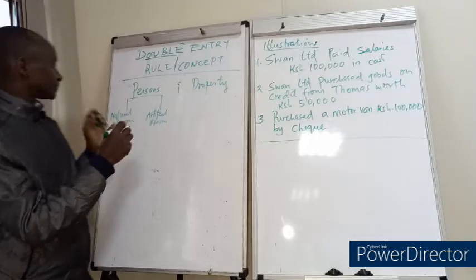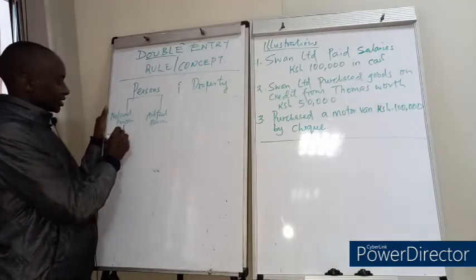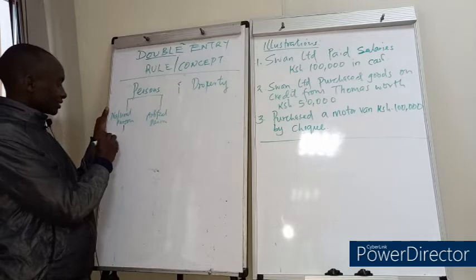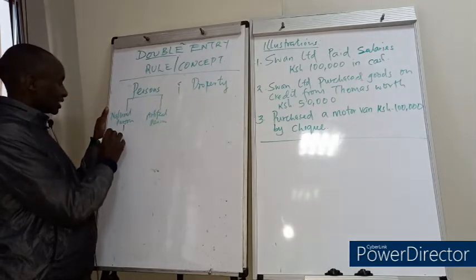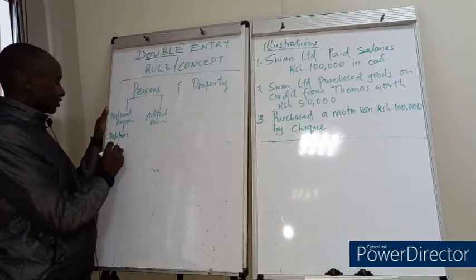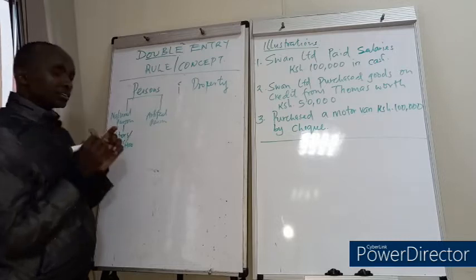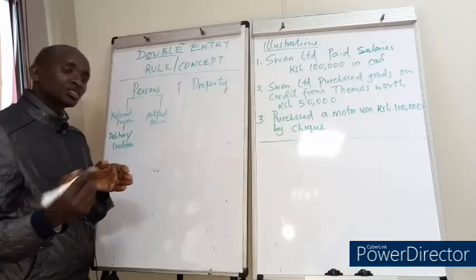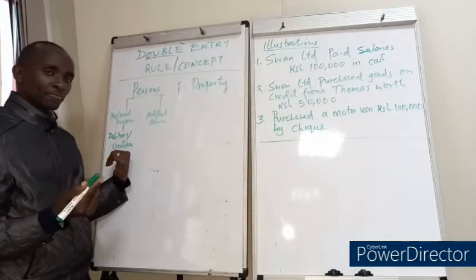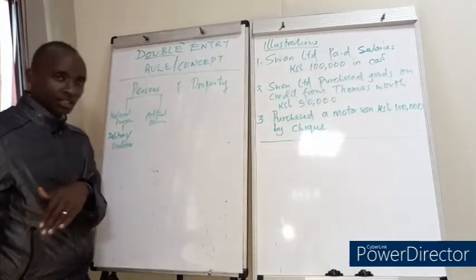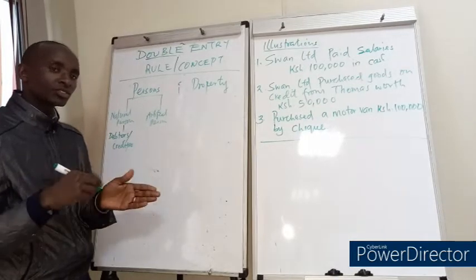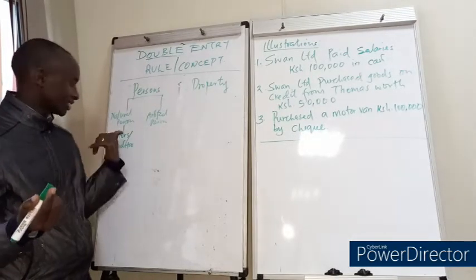So in short, the natural persons here can be debtors, or creditors. Because if the business organization is selling goods on credit to Kamau, that means Kamau is a customer to us, isn't it? And the customer in business language is referred to as a debtor.